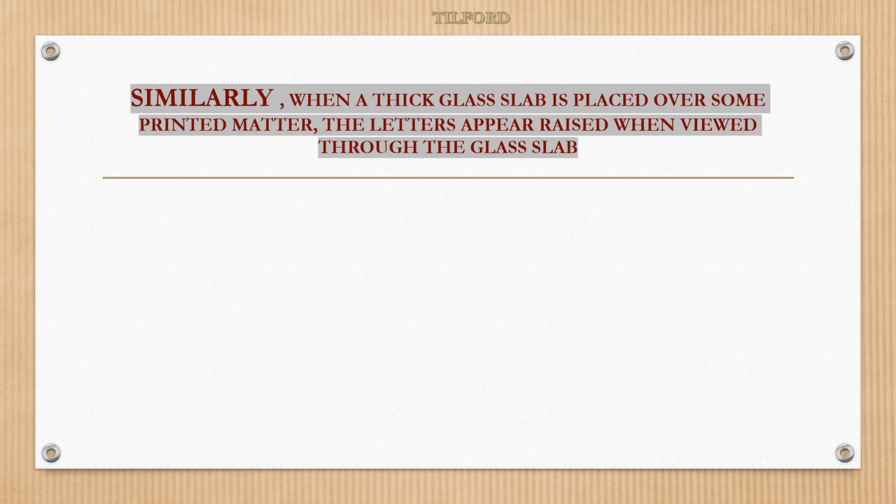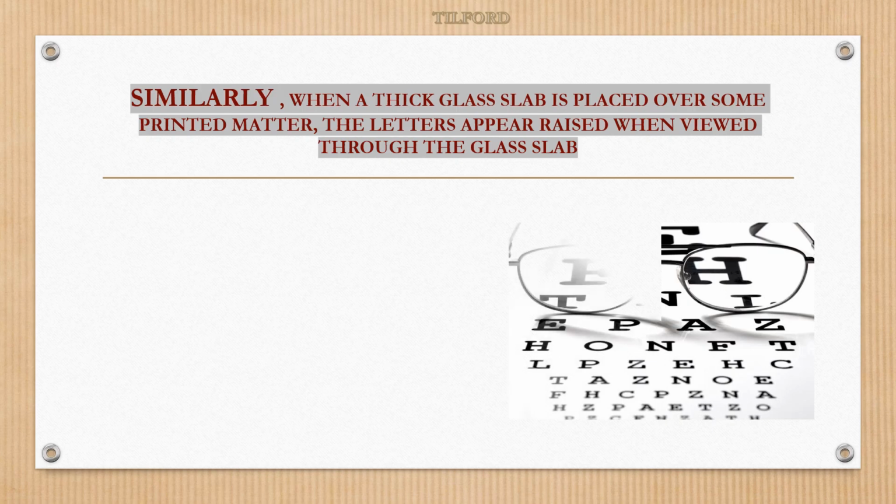They appear to be raised. You might have had that experience. Here you can see on this diagram, these are the letters on the paper: F, H, C, P, Z. But when you see through this glass, how do they appear? They appear very big and raised.